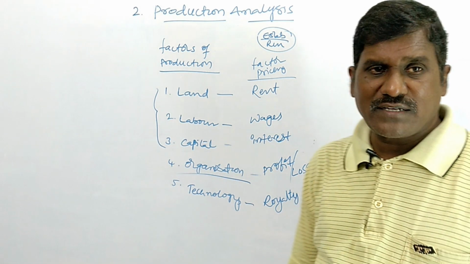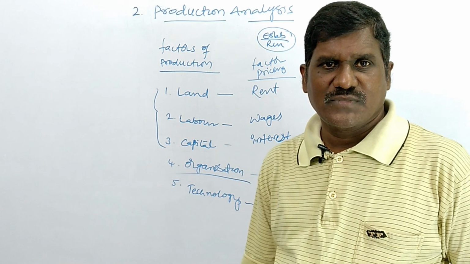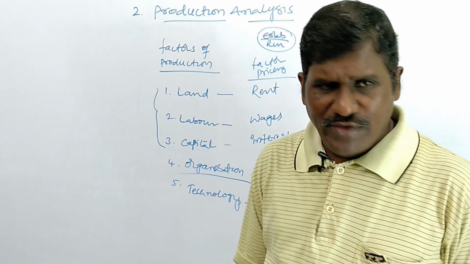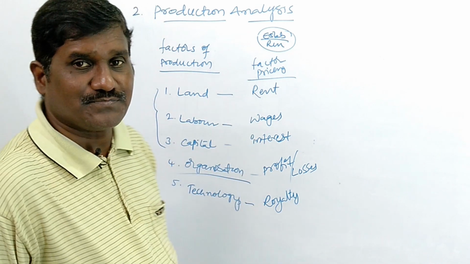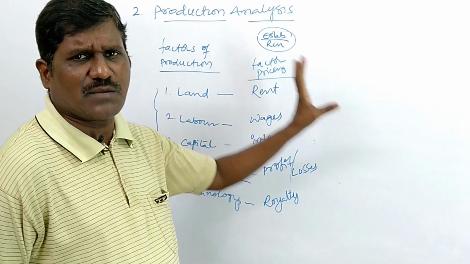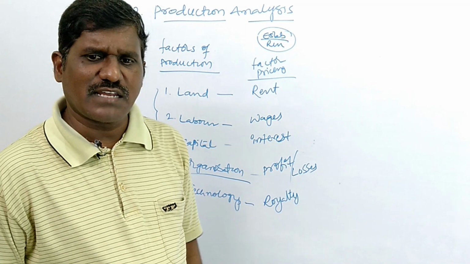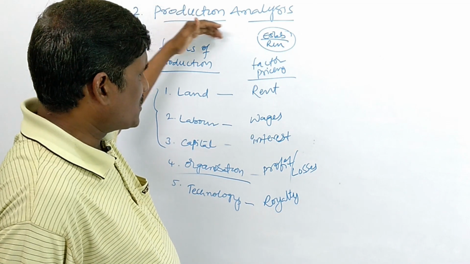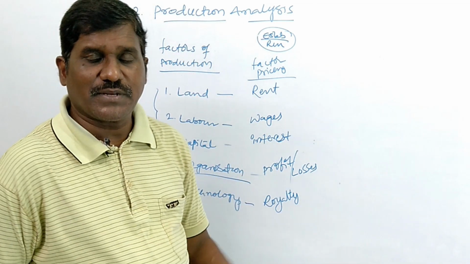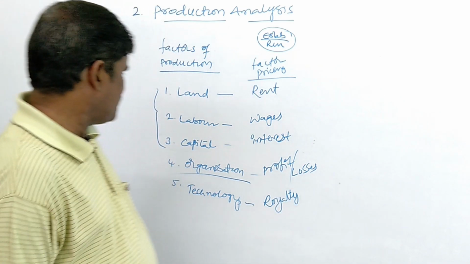Royalty are the factors of factor pricing of technology. So these are the factors of production and factor pricing. Without these factors of production, we can't produce any goods and any services. That's why these are the factors of production and these are the factor pricing. On one hand, and on the other hand, see